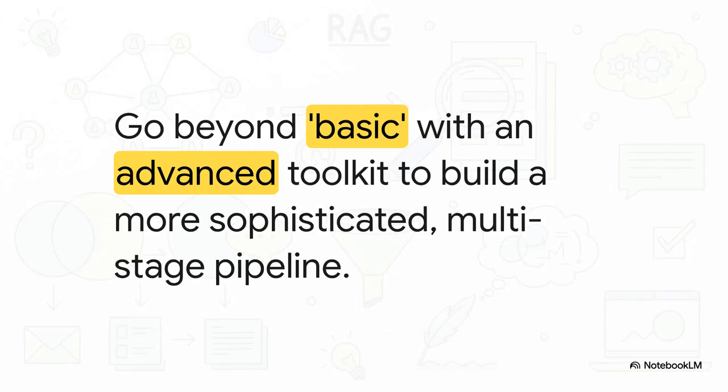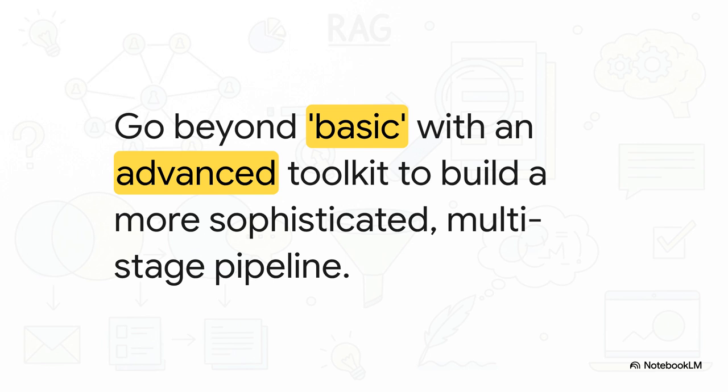Okay, so how do we fix it? We've got to stop thinking of retrieval as just one simple step. The answer is to build a smarter, multi-stage pipeline. We need an advanced toolkit. This is what we mean when we talk about advanced RAG, and it's the absolute key to building AI that you can actually trust.